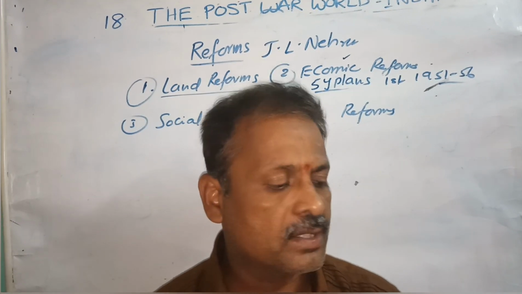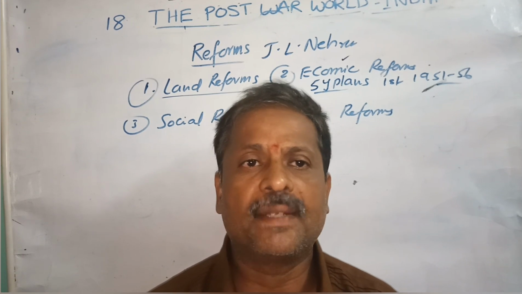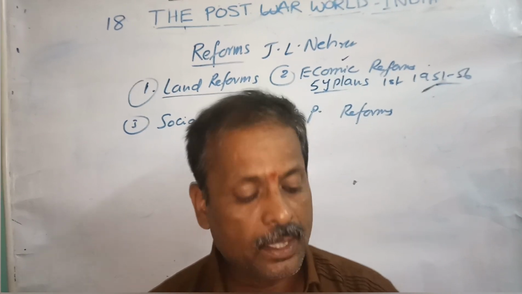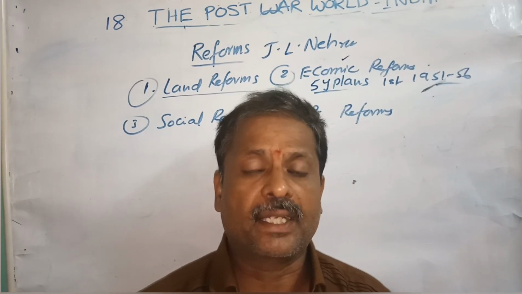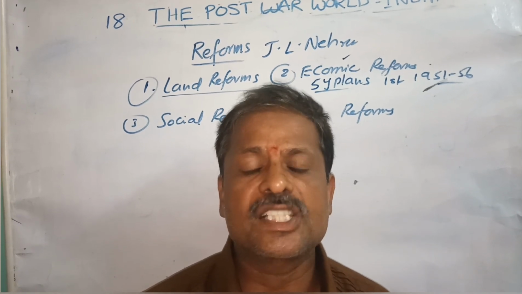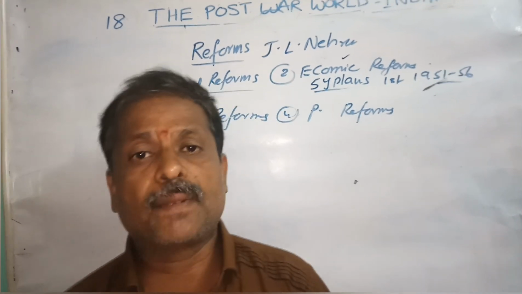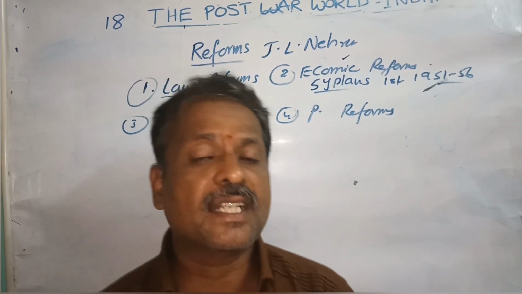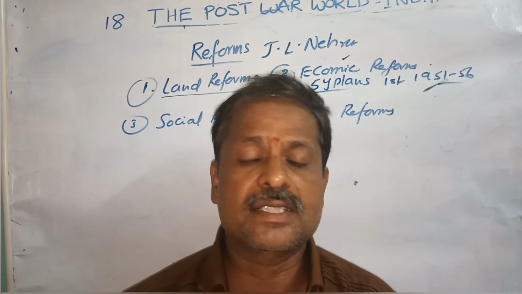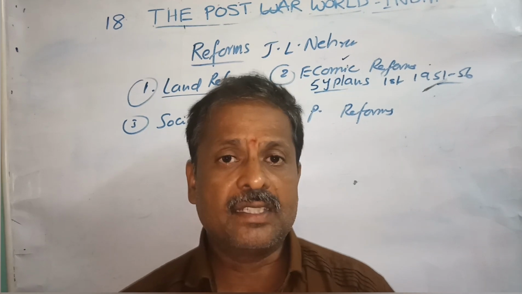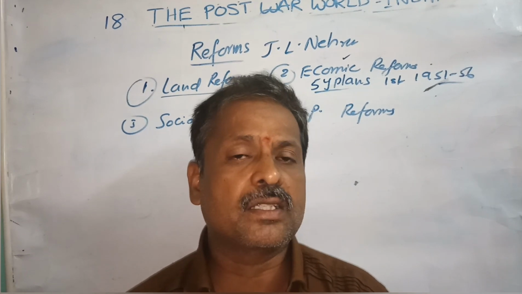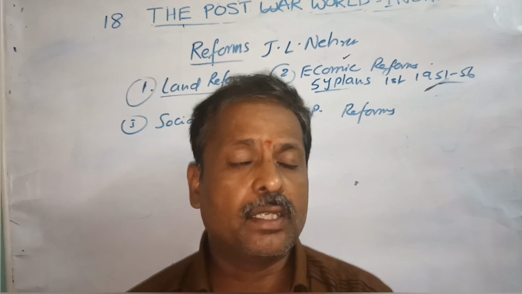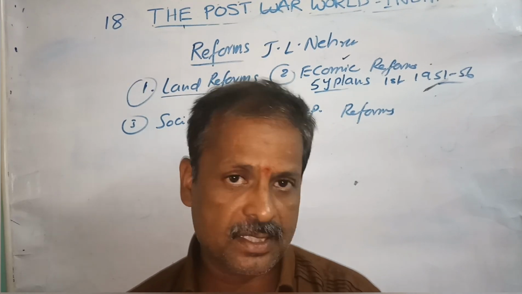The Planning Commission was kept under the control of the Prime Minister, and in the first plan priority was given to the agricultural sector. In the same way, second plan 1956 to 61, third plan 61 to 66. The second 5-year plan's aim was heavy industries. In the third 5-year plan, the government gave importance to self-reliance.